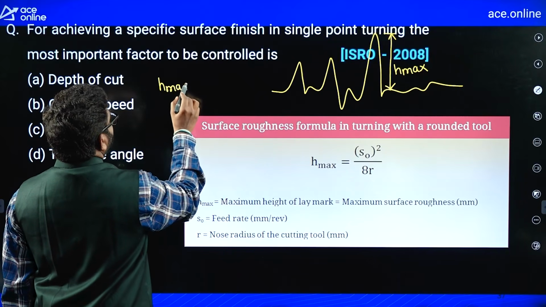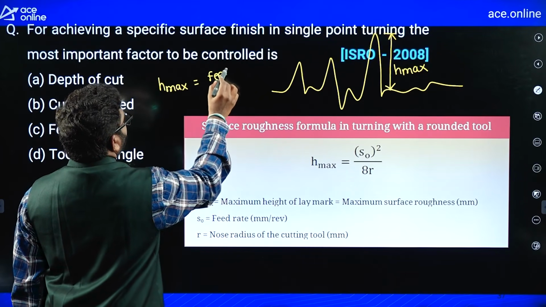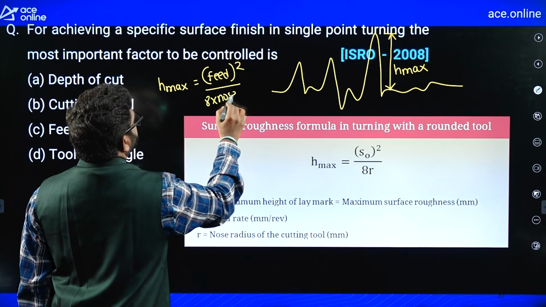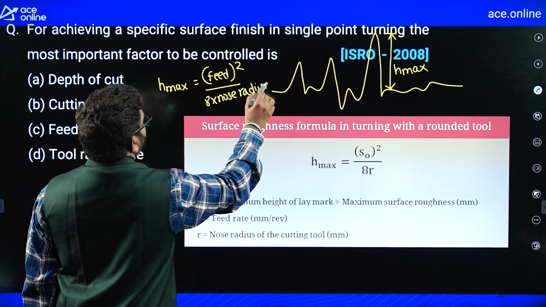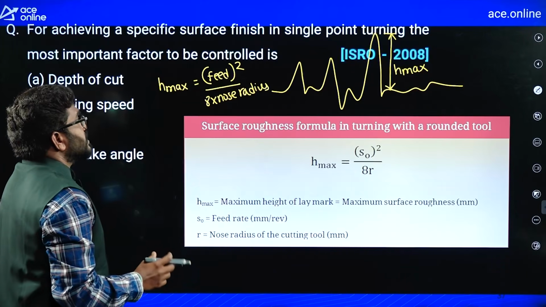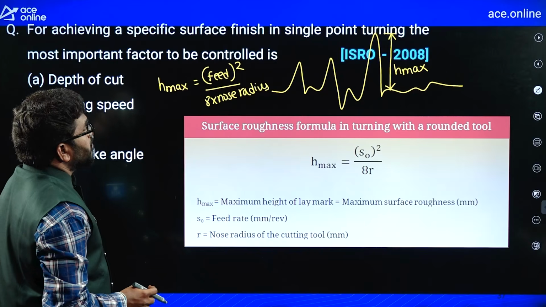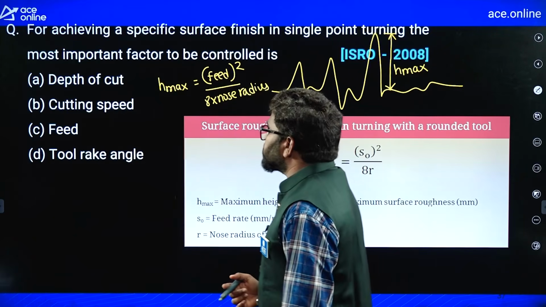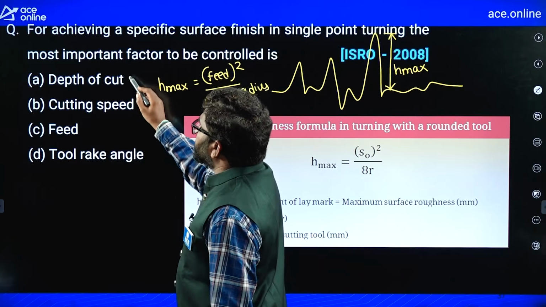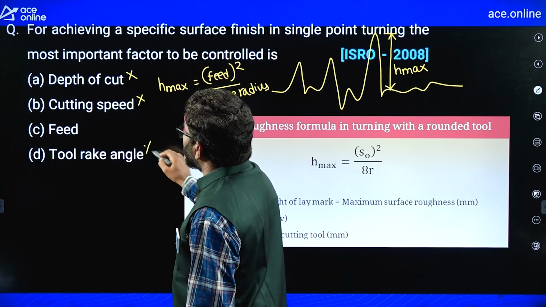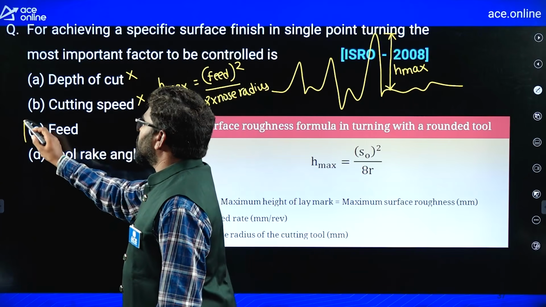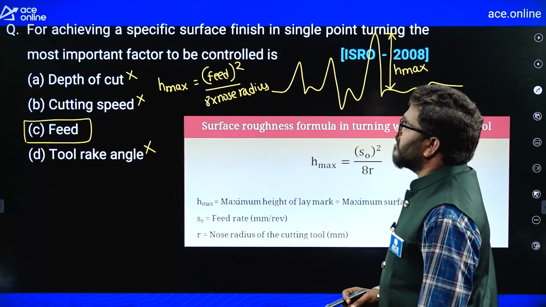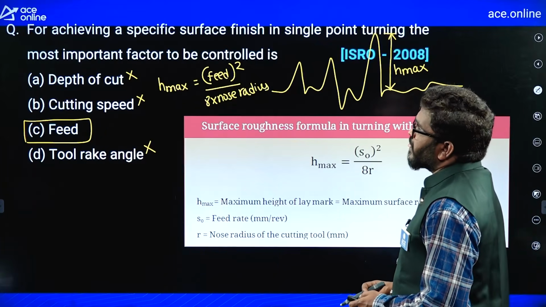H max is equal to feed square by 8 into nose radius. So here H max is inversely proportional to the nose radius and directly proportional to the feed. Out of these four options, H max is independent of depth of cut, cutting speed and tool rake angle, so the most appropriate answer for this question is C.